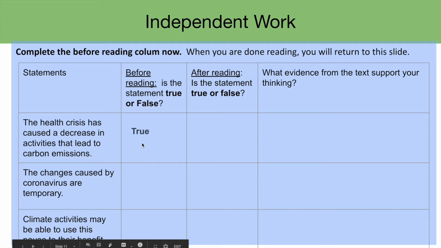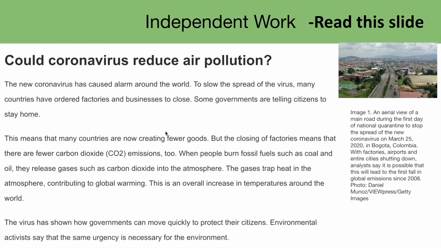So, the health crisis has caused a decrease in activities that lead to carbon emissions. I believe that's true, but I'm not sure. I might change my answer after the reading. The changes caused by coronavirus are temporary. I believe that's also true. And climate activists may be able to use this pause to their benefit. I also believe that's true. Well, let's get the reading done and then come back and revisit.